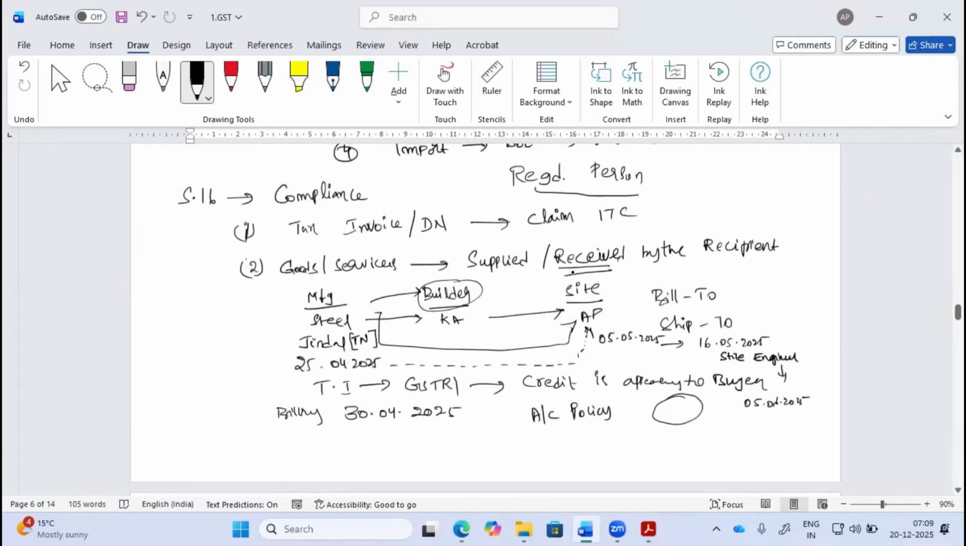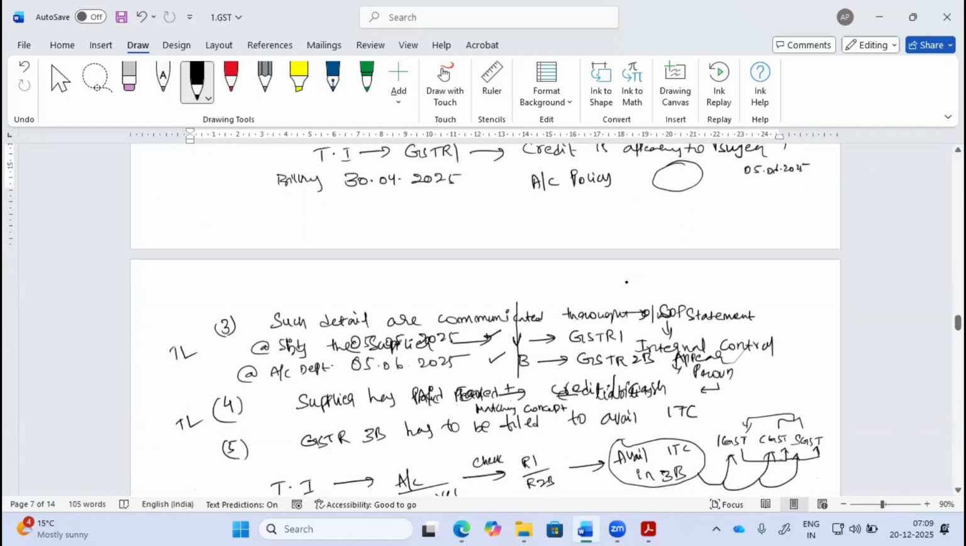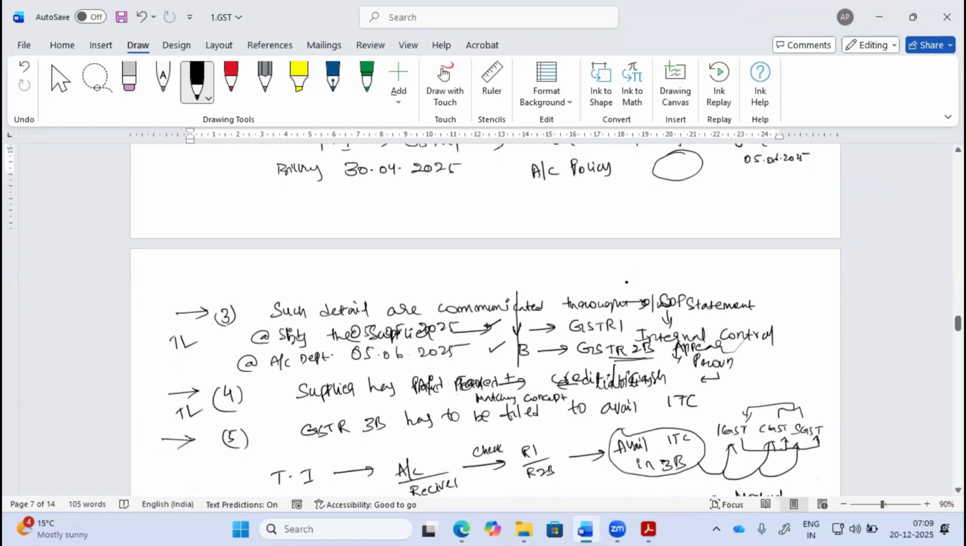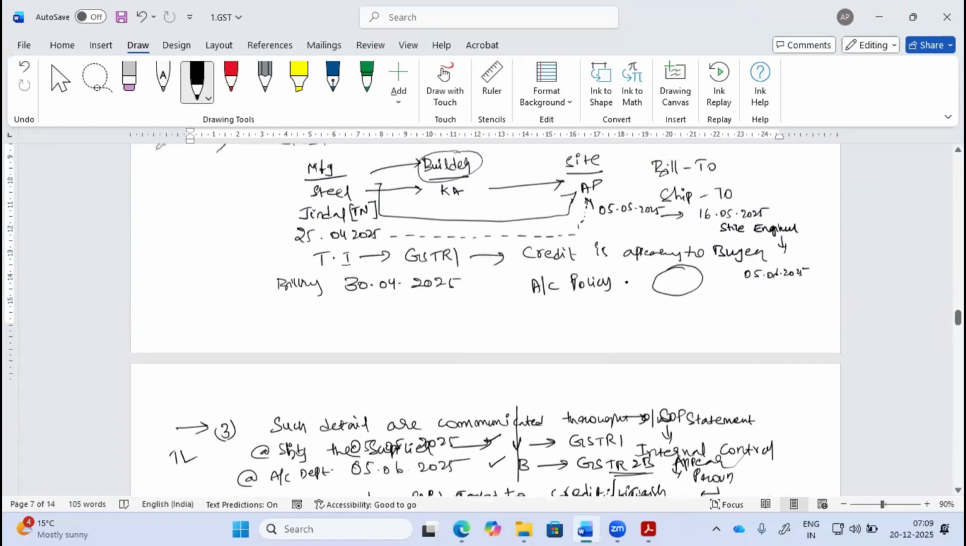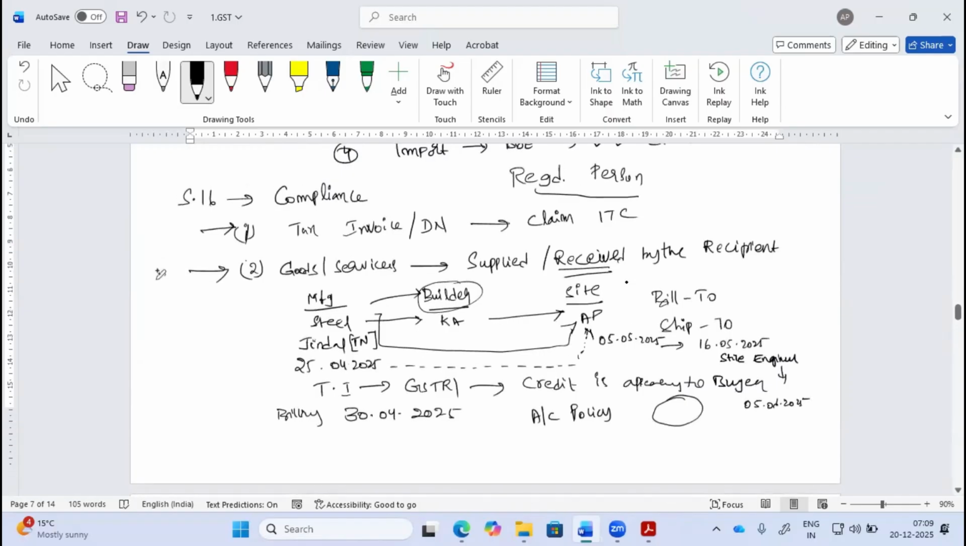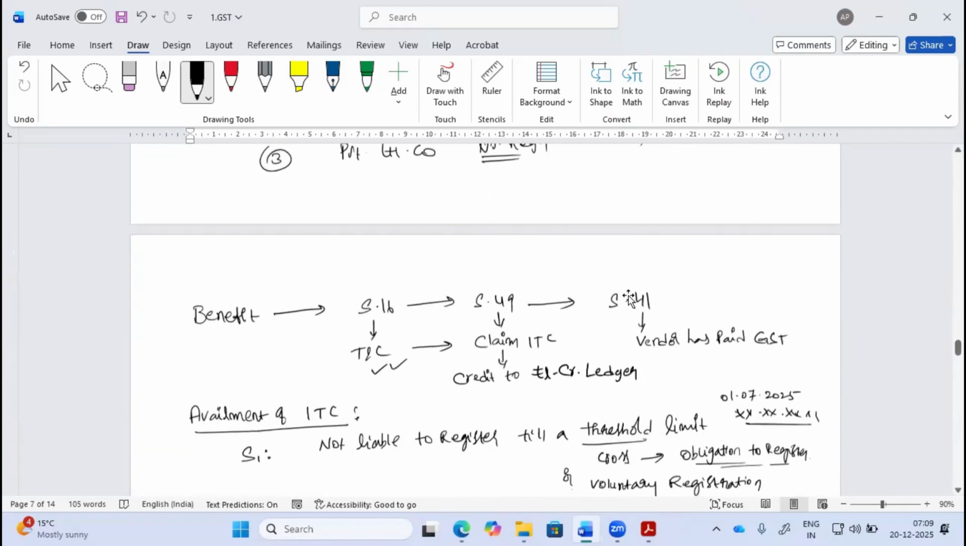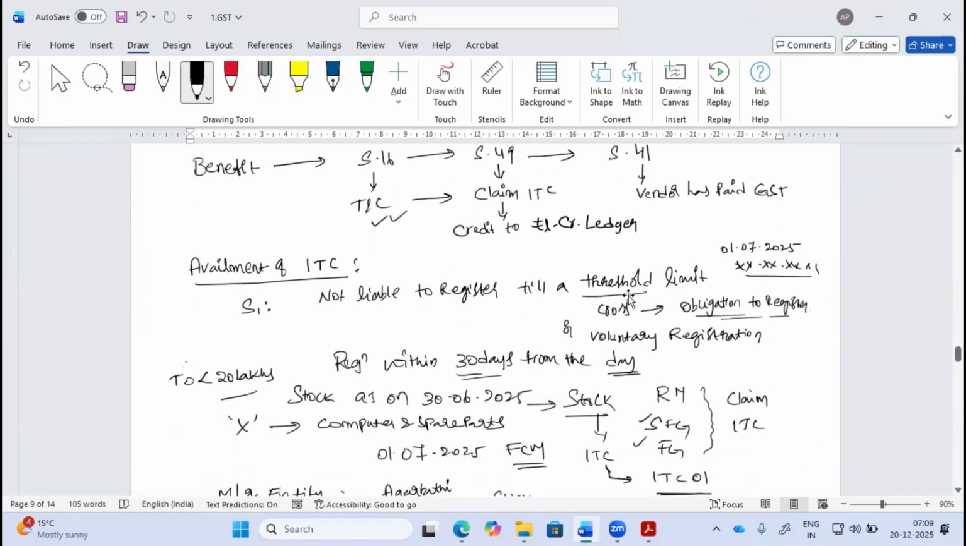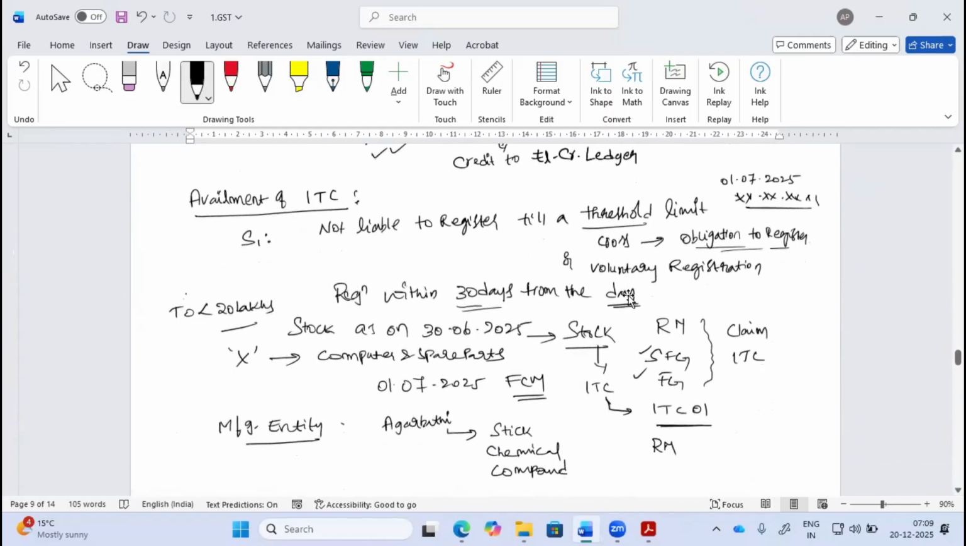To claim input tax credit, I should have a document. This is the first requirement. For eligibility to claim, I should have an invoice. I should have received these goods or services. The details should have been communicated by the supplier on the basis of GSTR-1, which appears in my GSTR-2B. The supplier has to pay the tax to the government. And last but not least, I should have filed GSTR-3B to avail input tax credit. These are the 5 basic conditions under Section 16. From there, we went on to understand the availment of input tax credit.